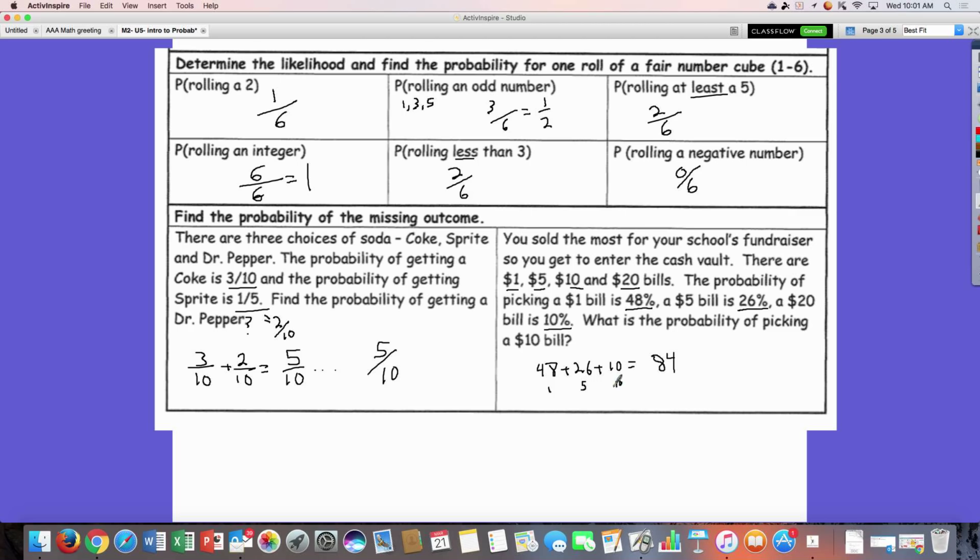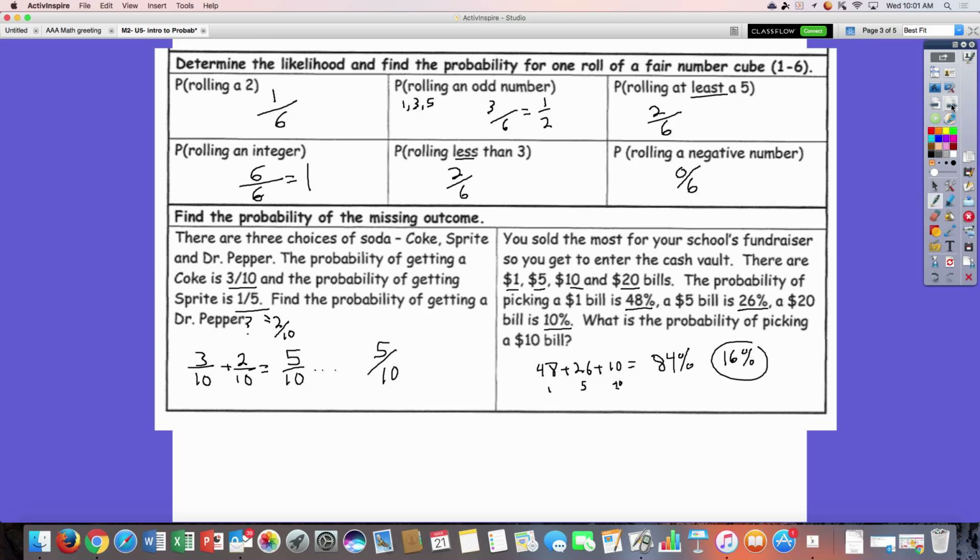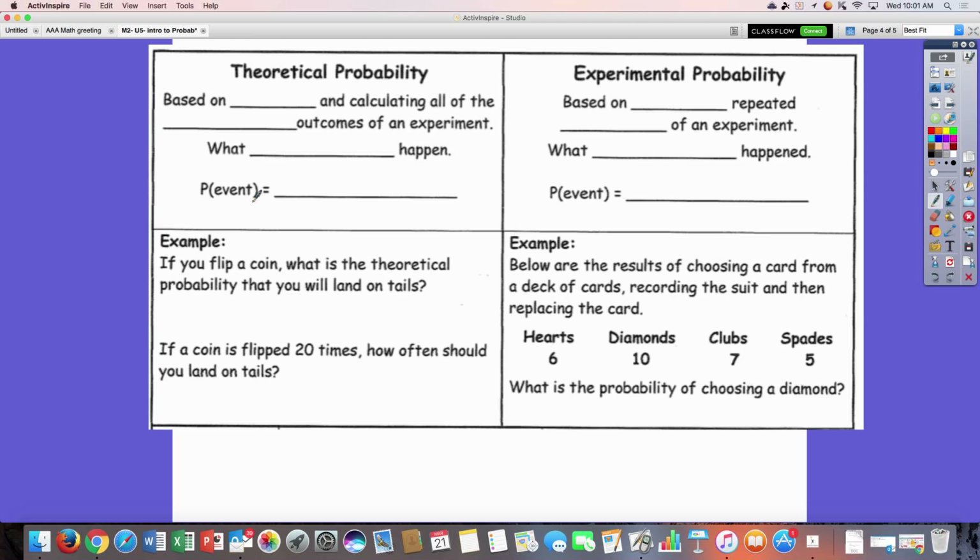Whoop, that's a 20. $20 bill is 10%. So my chance of getting a $10 bill is what's left. My chance of getting a $10 bill is 16%. Right? 84% chance of getting all the other dollars. 16% chance of getting a $10 bill. Let's keep rolling. All right, now we got 2 kinds of probability.